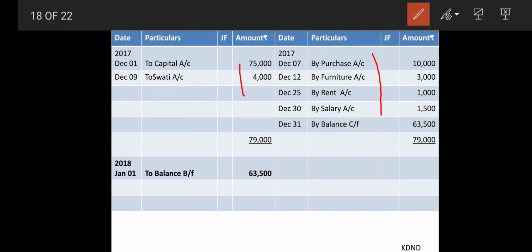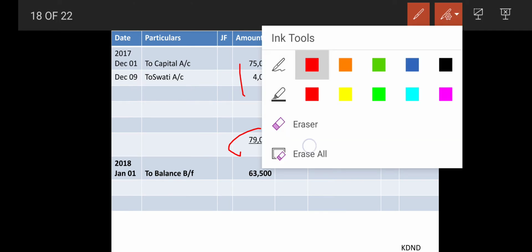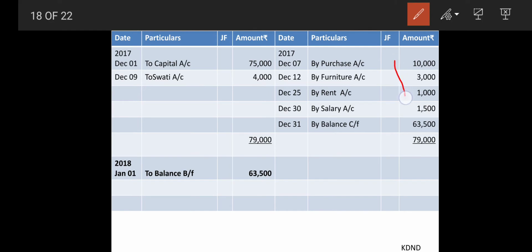So capital account 75,000 plus 4,000 gives you 79,000, from which I am going to minus all these items, that is 10,000. So I will make a total of this: 10 plus 13 plus 1 plus 10,000 plus 3,000 plus 1,500 plus 1,000.